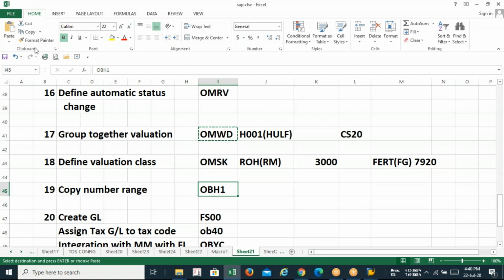Okay, guys, please find out DR. So DR basically is a customer invoice. You can see the number range is 18. So this is the configuration, a default setting in SAP. This type of document posting will be assigned with this number range key. You must check whether this type of document is assigned with this number range key or not. So OBH1 will help you to define such number range keys in your company code.